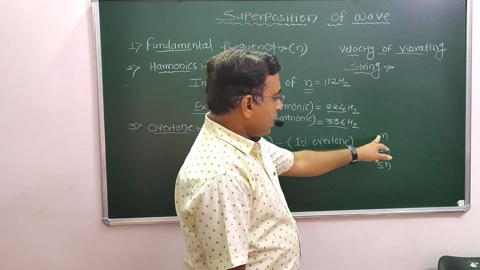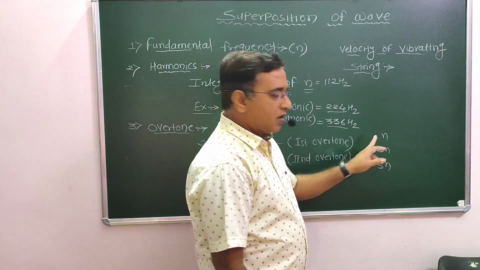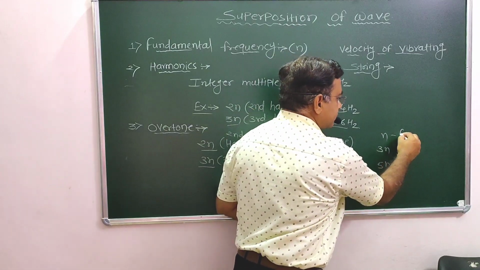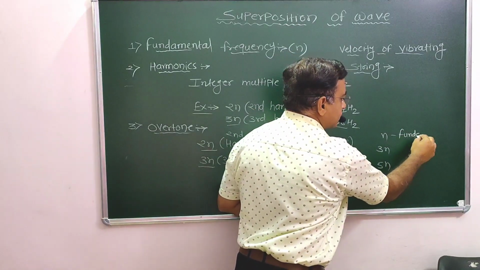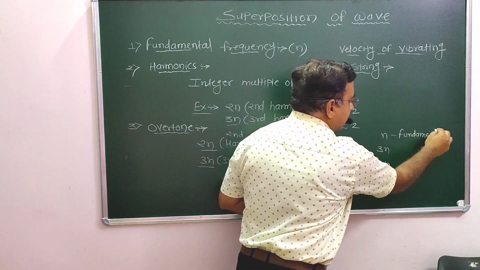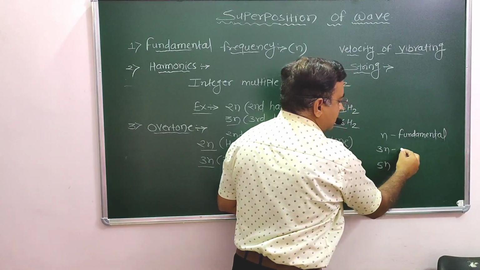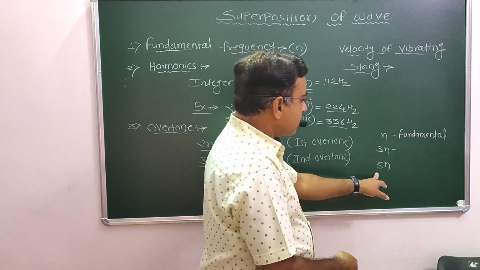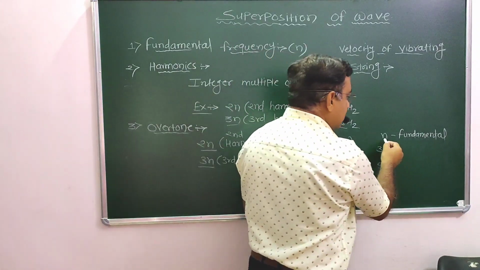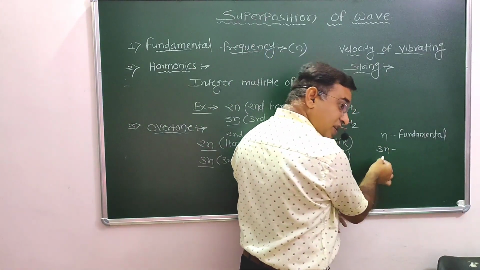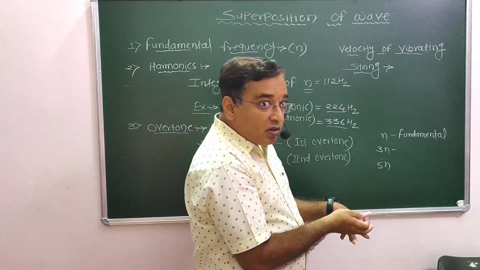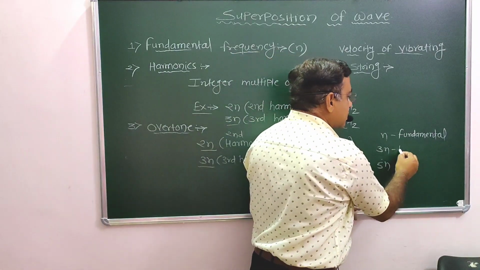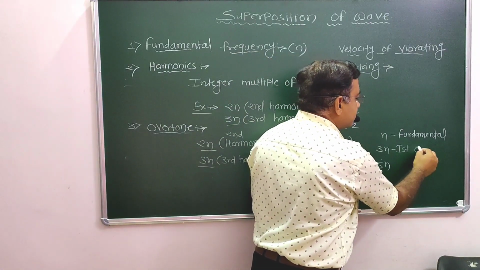That time this is the fundamental frequency, this is the third harmonic, obviously, and this one is the fifth harmonic. After N we have 3N, and then later we have 5N. So it is the first overtone.